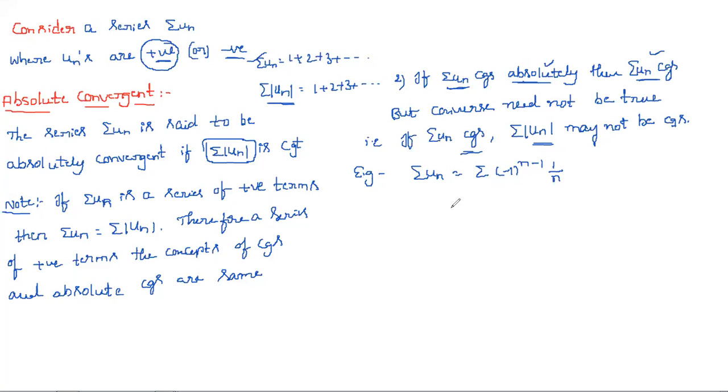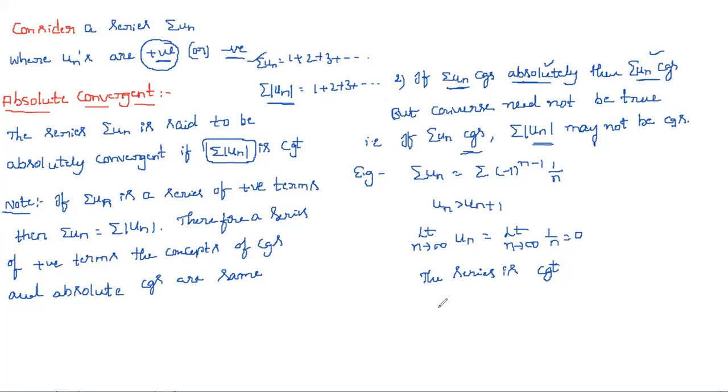Obviously un is greater than un plus 1, there is no doubt. And next, the limit as n tends to infinity of un, that is the limit of 1 by n, is equal to 0. So by Leibniz's test, this series is convergent.